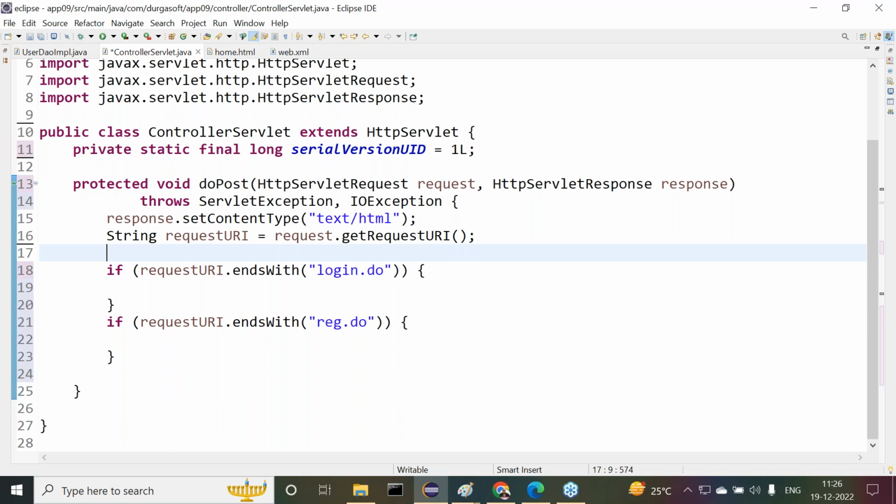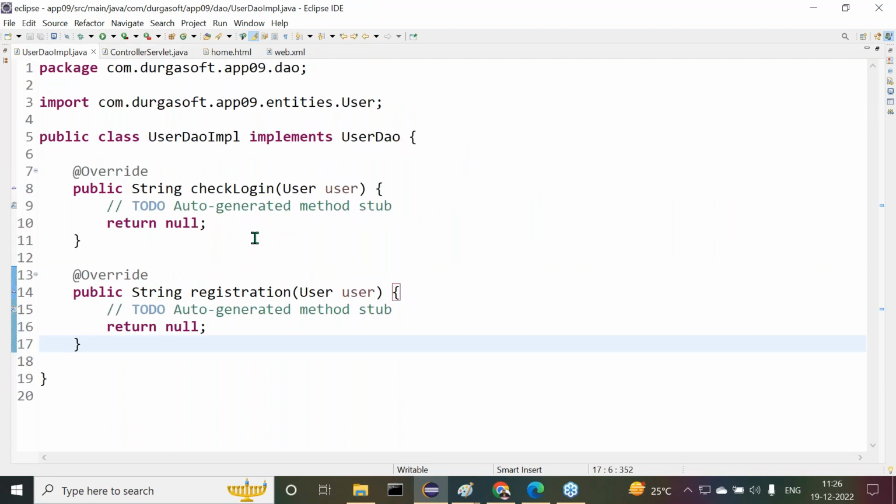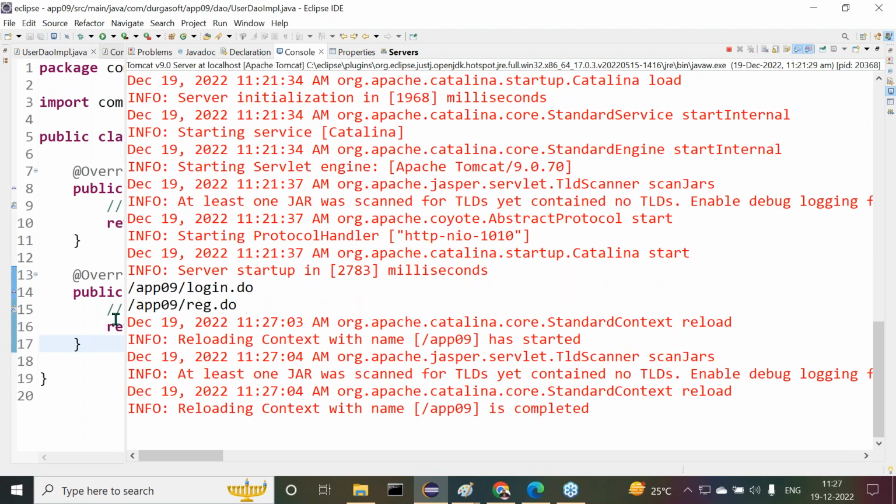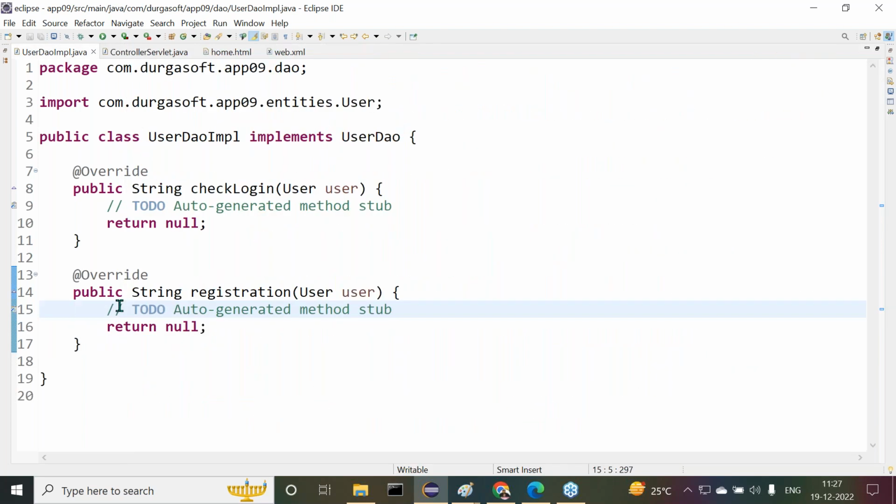Now observe carefully what we are doing here. If it is a login, then we need to call the DO object, and from this DO object we need to call the check login method. It may give some success or failure, and that success or failure information we have to provide. If it is a registration, then we need to call the registration method. It performs the registration and gives some status. On the basis of the status, we may directly display success or failure of the registration, or maybe something else that we prepare.